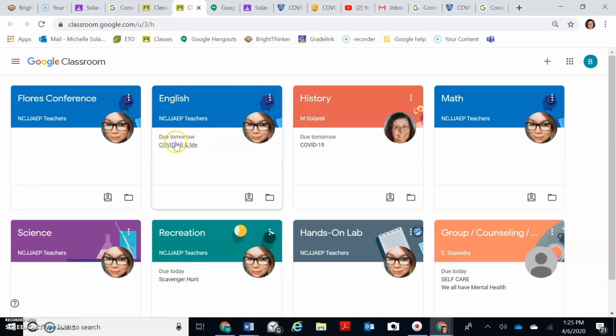So we're going to come over here and you can see that you have an English assignment you can do. You write a little essay about what you know about COVID-19, what you've discovered through your online coursework. You're going to complete an assignment here working with maps. Down here's a scavenger assignment in the recreation classroom. Over here is a self-care, and we all have mental health assignment that you can do in group. And so far, those are the only assignments.